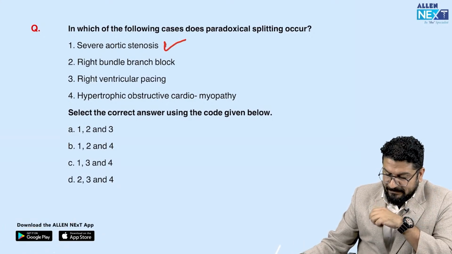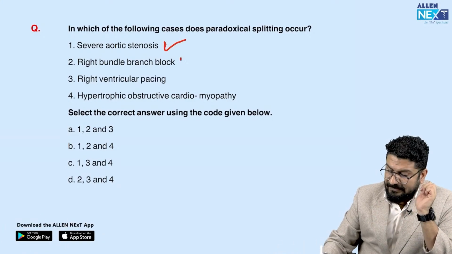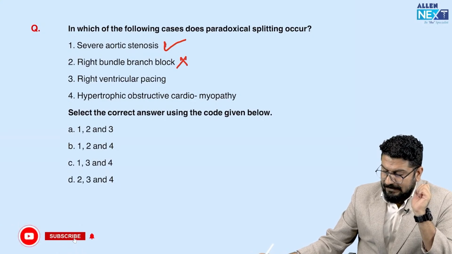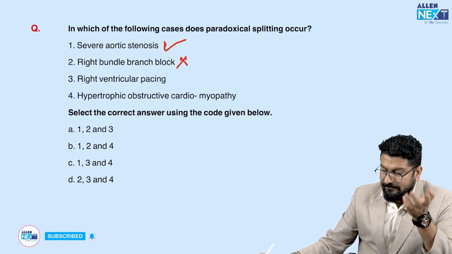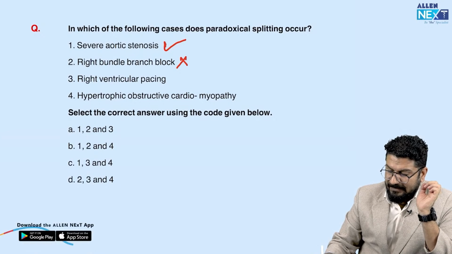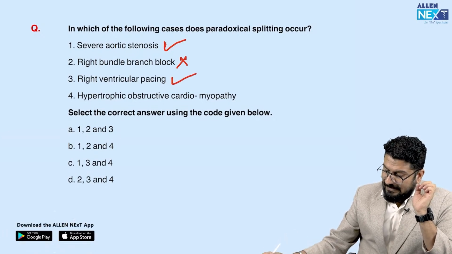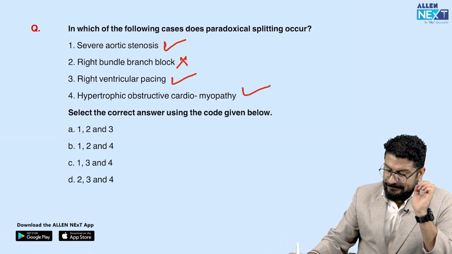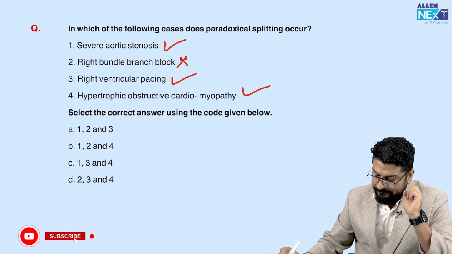Can we see this in right bundle branch block? No, we actually see this in left bundle branch block. And right ventricular pacing will mimic LBBB, left bundle branch block, so here also we can see this. In hypertrophic obstructive cardiomyopathy also you can see this. So correct answer will be 1, 3 and 4.